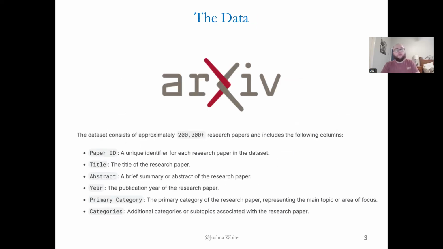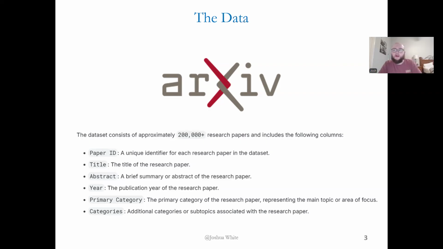The dataset I use is a collection of roughly 200,000 research papers that are hosted for free on arXiv.org, spelled with an X in the middle, as shown there by their logo. I hope to be able to classify these papers using titles and abstracts alone because this dataset doesn't contain the actual content of any of the papers. And that would be a lot to process and store anyways. So we'll only be working with the title and abstract.